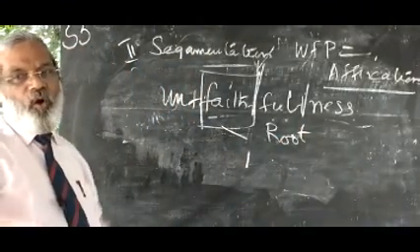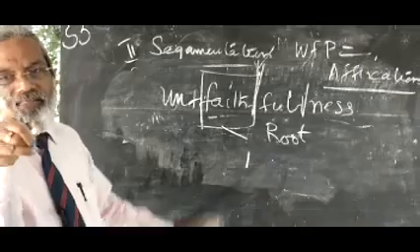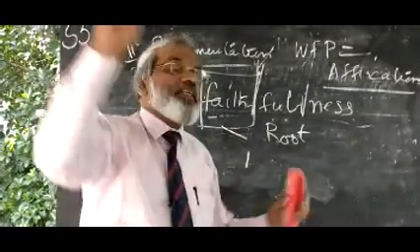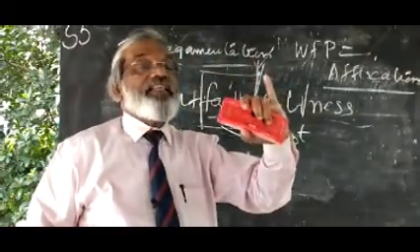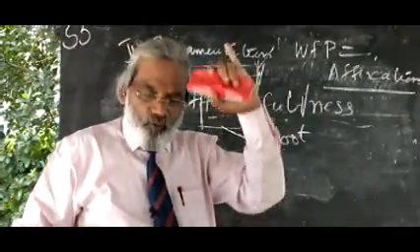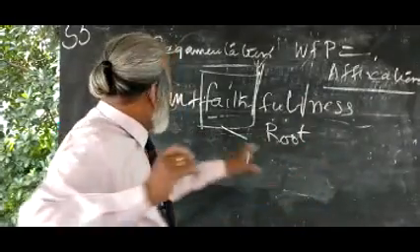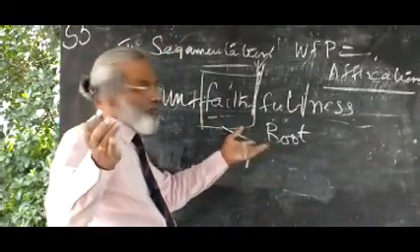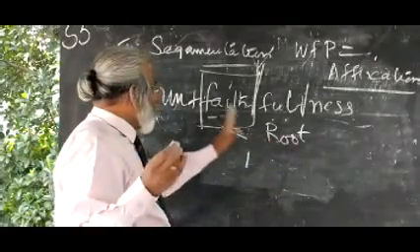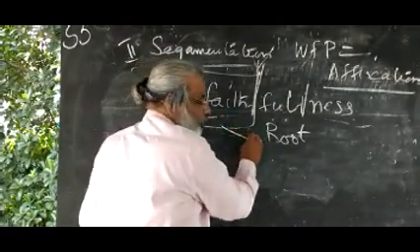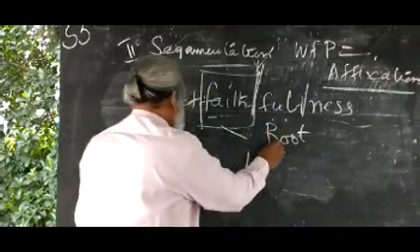Some grammarians call it a base word, some call it a stem word, because it is meaningful. A stem word is a root word which cannot be further cut into two. If a word cannot be cut further into two, that word is called a root. This is the main morpheme, main root, main stem.